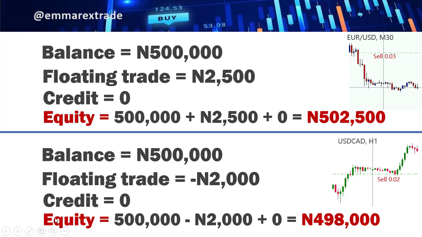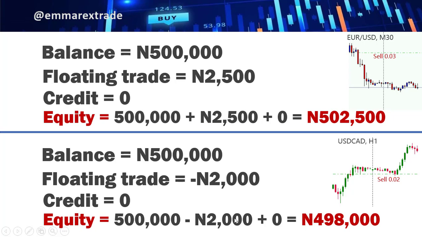In this case, your equity will be your balance of 500,000 naira minus that your floating trade that is still running, right? Remember, you place a sell and the market is going up. So it will be minus 2,000 naira, your trade that is running on negative, plus the credit amount. So in this case, your equity will equal 498,000 naira. But remember, this 498,000 naira is floating. That means it will keep moving up and down because this negative trade is not constant. It will keep moving, right?